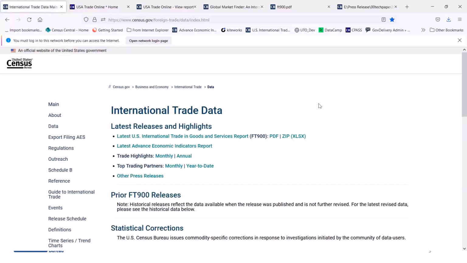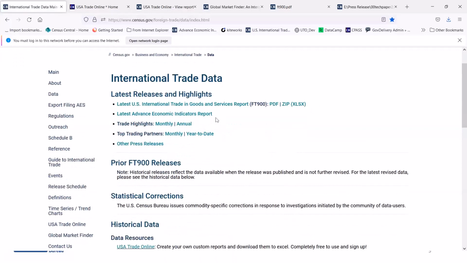The international trade data page is where we have all the data here. Mainly our showcase report, the FT900, is at the top.